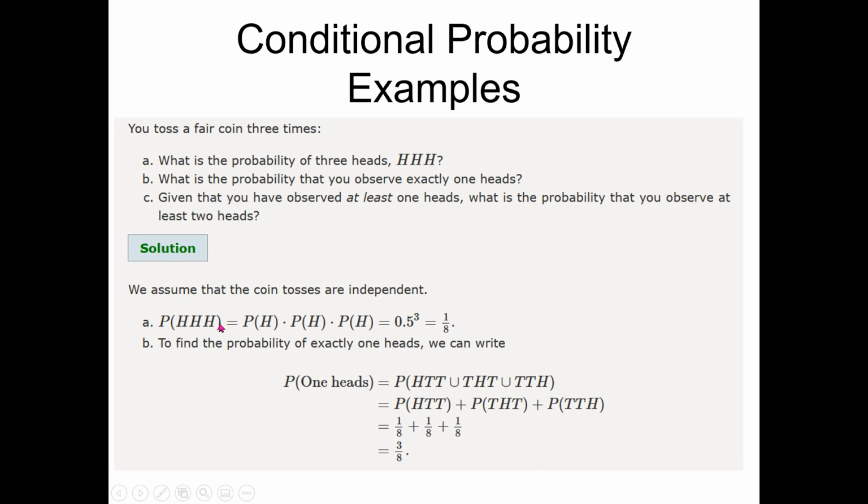You can also understand this even without making the sample space: the probability of 3 heads is equal to the probability of head on the first toss multiplied by the probability of head on the second toss and multiplied by the probability of head on the third. So head on the first, head on the second, head on the third. The probability of head on a coin, you know, is 0.5 if it's a fair coin. So 0.5 multiplied by 0.5 multiplied by 0.5 comes out to be 1 by 8.